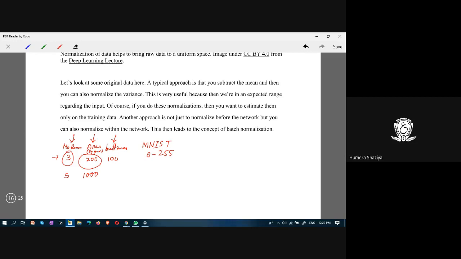To normalize this data, the maximum is 255. So if the pixel value is 10, it is divided by 255. When you do this, you get some value. Likewise, you do it for every feature. That is known as normalization.